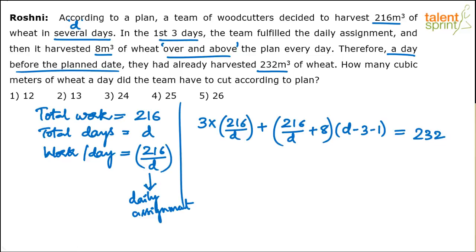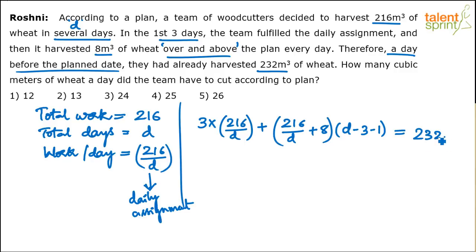You're able to follow? Very simple. 216 by D is per day's work, and D is the total number of days. So per day 216 by D. For the first 3 days they worked accordingly, so 3 into 216 by D. Plus after that they are doing 8 meter cube of work extra each day, right? So 216 by D is the original requirement plus 8. For how many days? See, if they finish it in the required time, not a day before or day later, we will say D minus 3 because they have already finished 3 days of work, right? Now this is D minus 3 days. But they have actually taken 1 day lesser than the planned date. So D minus 3 minus 1.